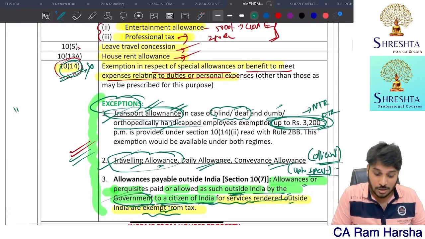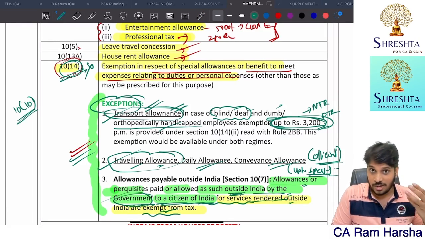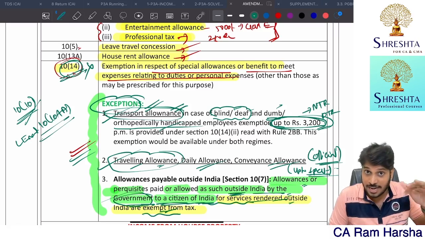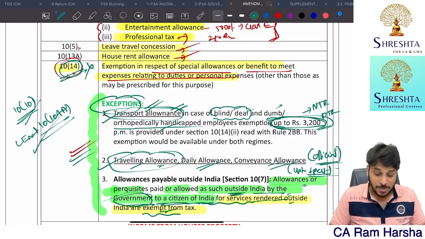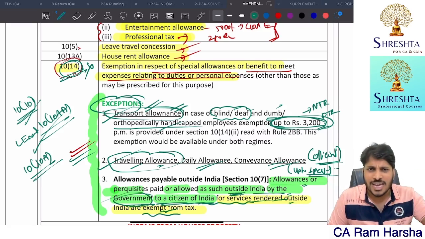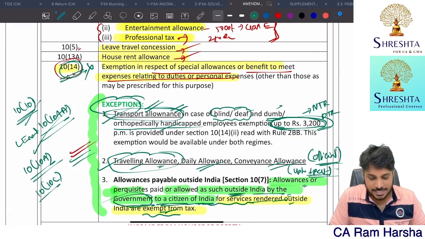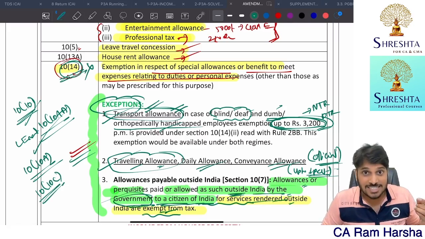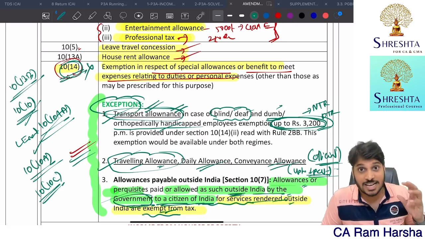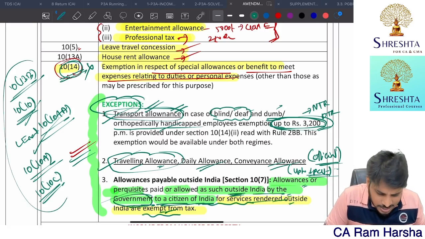Sir, what about 10 subsection 10 gratuity exemption? Where payment of gratuity act is applicable or not applicable? Yes, you can claim. What about leave encashment 10 subsection 10AA? Some deduction is there up to 25 lakhs maximum limit as per the latest amendment. You can claim. What about 10 subsection 10A pension, commuted pension and all? You can claim. What about 10 subsection 10C VRS exemption? You can claim. What about 10 subsection 10B retrenchment compensation exemption? You can claim. This and all is not covered here.